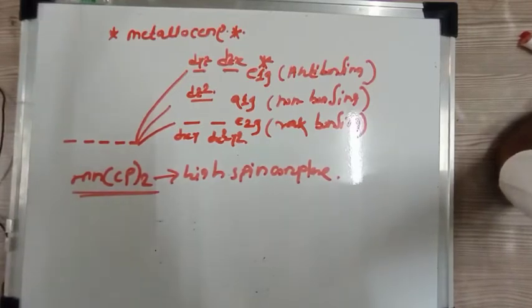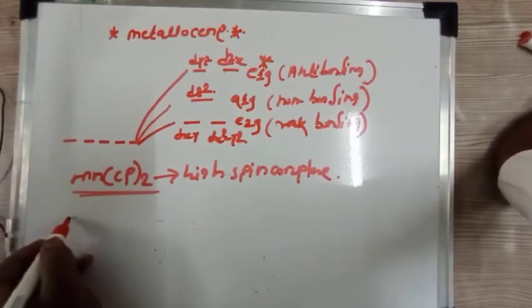So all other metallocenes are low spin complexes, but you should remember that MnCp2 shows high spin because the energy gap between the non-bonding orbital and anti-bonding orbital is very small in the case of MnCp2.